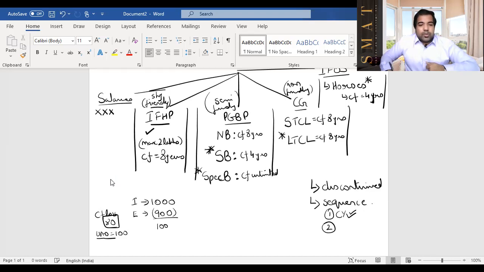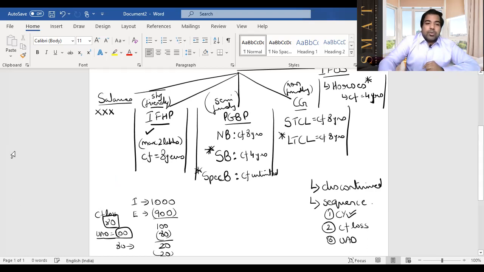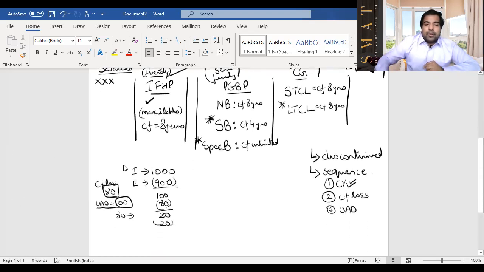So this 80 will go first, and the remaining 20 will be the depreciation. So the balance depreciation of 80 will be carried forward to the next years because it has unlimited life. So the sequence is current year expenses first, then you will take carry forward of loss, and after that, if anything remains, you will take unabsorbed depreciation. This is the sequence that you should keep in mind.